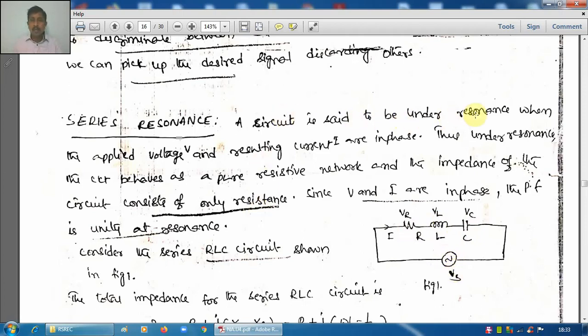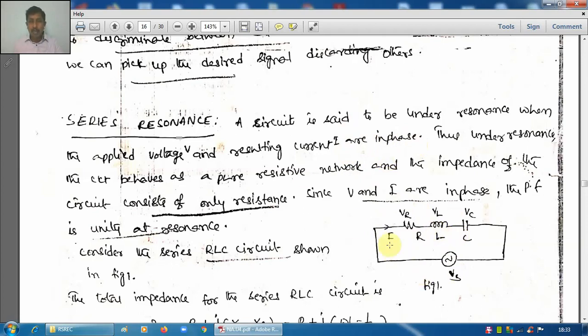This circuit is said to be under resonance only when the applied voltage V and the current I supplied by the source are in phase. When supply voltage and current are in phase, the circuit is said to be in resonance condition.